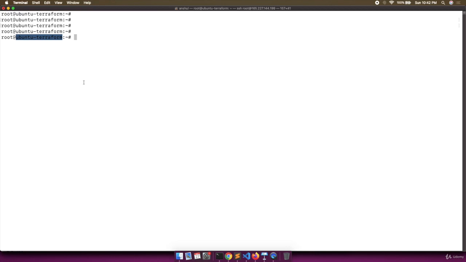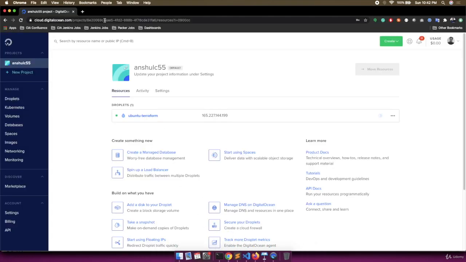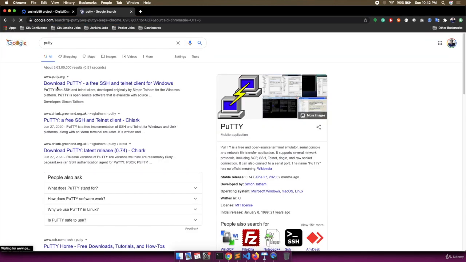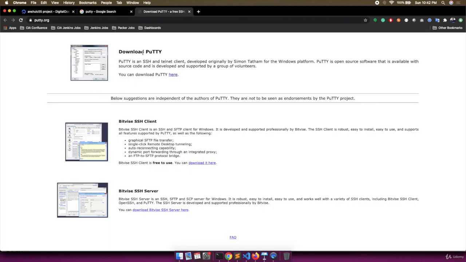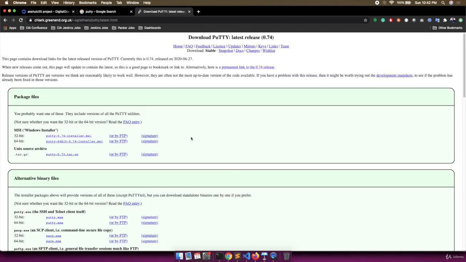If you don't have the Linux operating system or the Mac operating system, you need to install PuTTY or MobaXterm to connect with the client from the Windows operating system, right? If you go to the browser and type PuTTY, you can see you are getting a link: Download PuTTY, a free SSH and telnet client for Windows. Let's open this, and here we are getting the download PuTTY options. If I click this, you can see we are getting the options to download PuTTY. If you are a Windows user, you can download this 64-bit version of PuTTY, install it, and use it to connect with the machine.